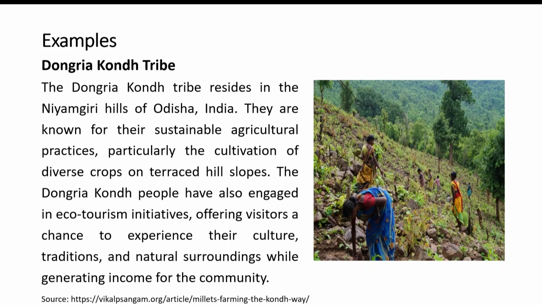You can see a diagram where a hilly area is being developed for crop cultivation. Usually they cultivate rice, but this particular picture was taken when millets were grown in these areas.